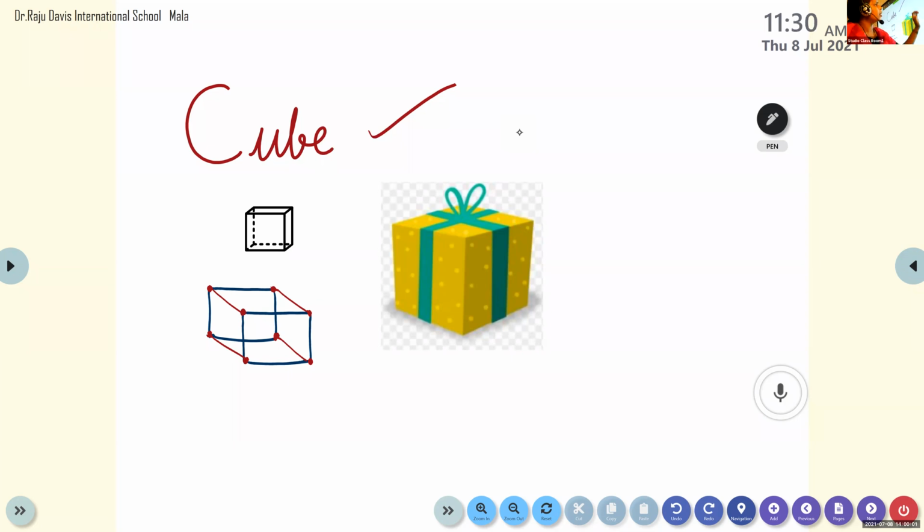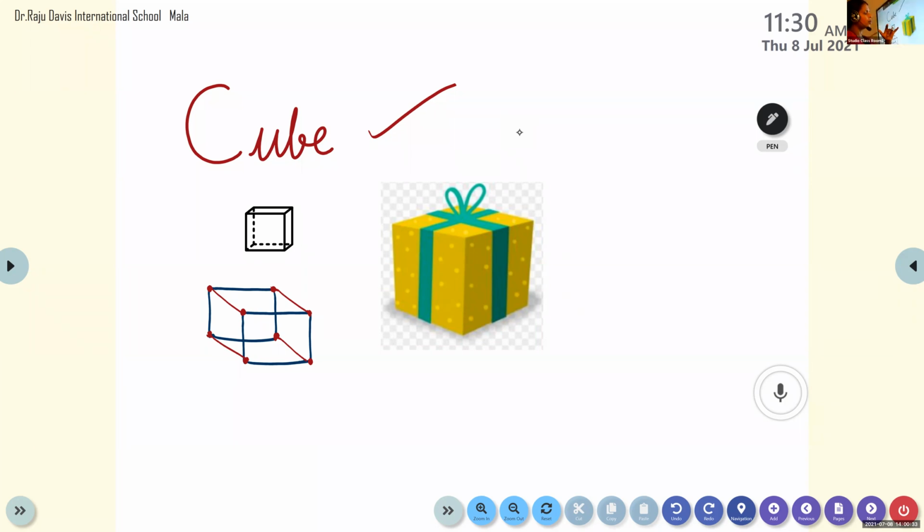Listen here. Now, Rayan Sandeep, tell me the name of an object having the shape of a cube. One object: Rubik's cube. Very good. Now, Kevin Joy, another object having the shape of a cube, other than Rubik's cube. Gift box. Very good. Abel, unmute and tell me another object having the shape of a cube. Dice. Very good.